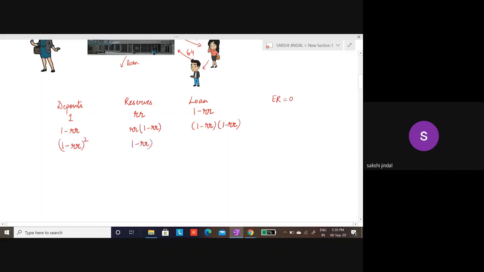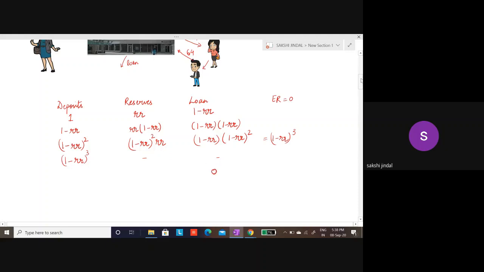RR percentage, and 1 minus RR percentage of (1 minus RR) square, and in the next time period this amount, this is nothing but (1 minus RR) cube, this amount comes here and so on. Okay, so this cycle will go on until the additional loan generation becomes zero.